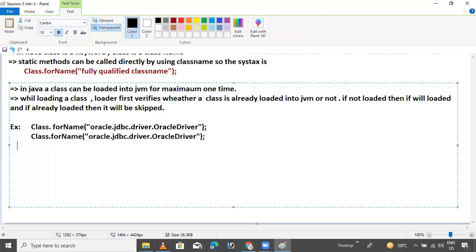An example: suppose you write Class.forName. After that, I will explain. sun.jdbc.odbc.JdbcOdbcDriver, or whatever you want, you can use it. Class A, B, C, and D, whatever. I'll just give a real-time scenario. JDBC, ODBC driver.